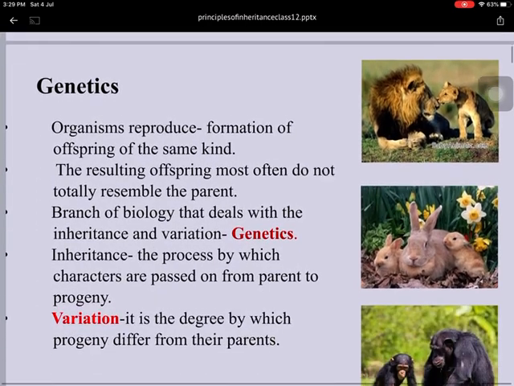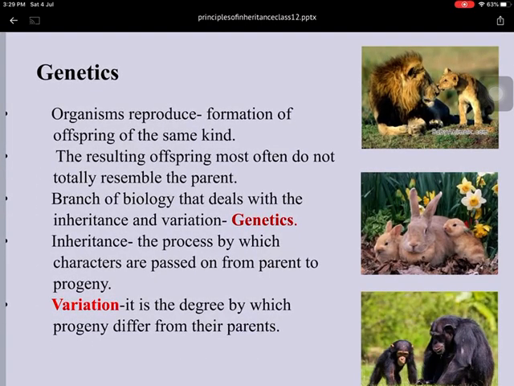So what is genetics? The branch of biology that deals with inheritance and variation is called genetics. All of you know, what is the cause of the variation? All organisms reproduce and give their young ones. So sexual reproduction is responsible for variation among the species. This is the first reason.